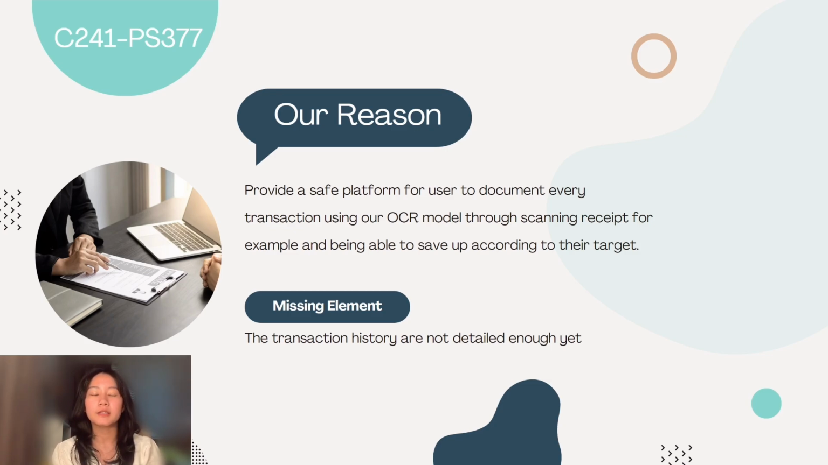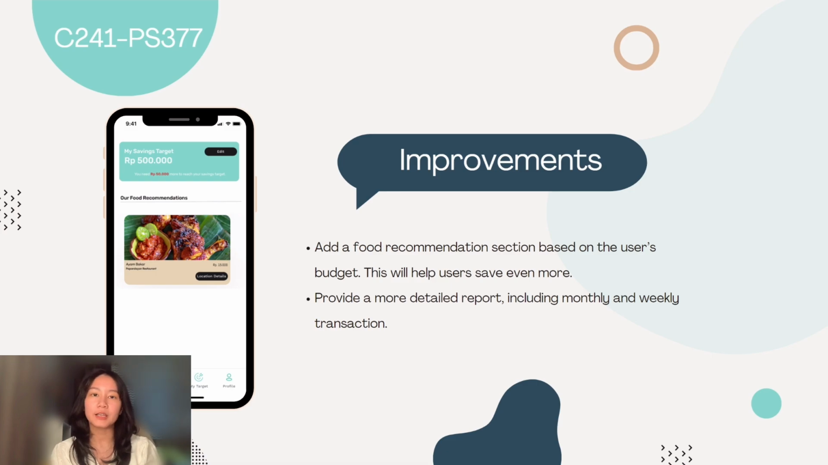The missing element we identified for improvement is enhancing the detail in transaction histories. Our future plans include implementing a food recommendation system based on the user's monthly budget and providing more detailed monthly and weekly transaction reports. Next, my partner will present our machine learning implementation.